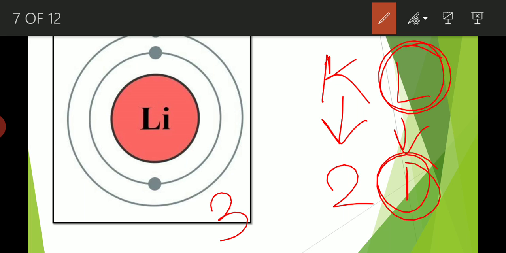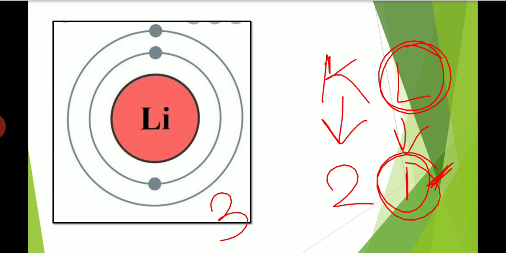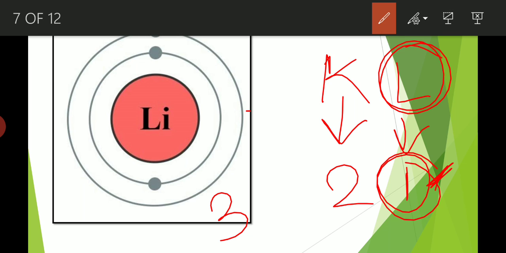Okay. So the easiest way to attain stability for the lithium atom is to lose this particular electron from the valence shell. So the lithium atom will lose one electron